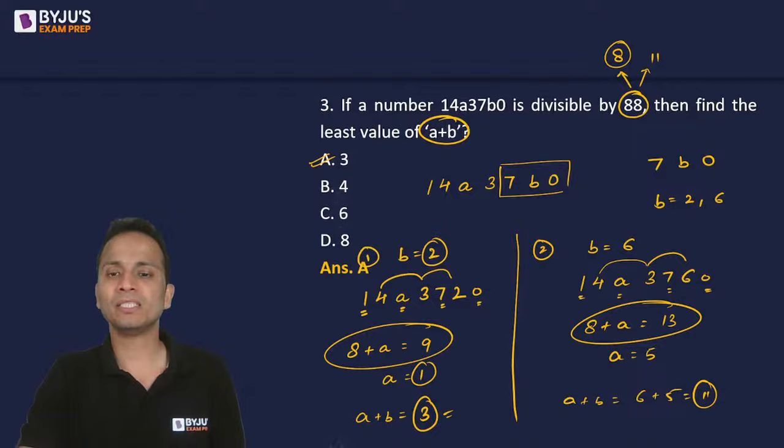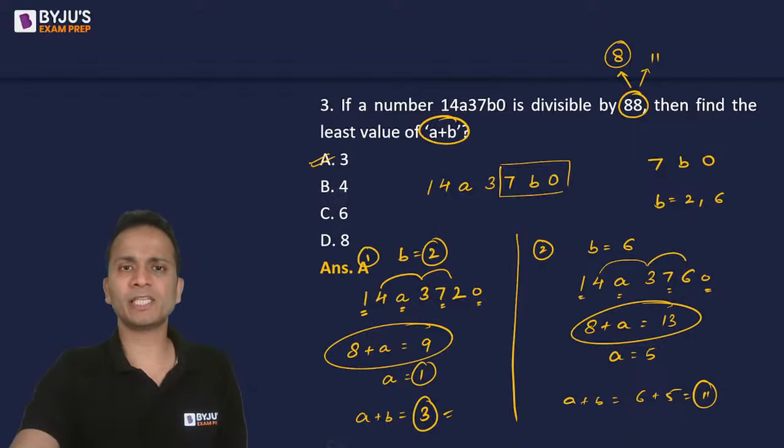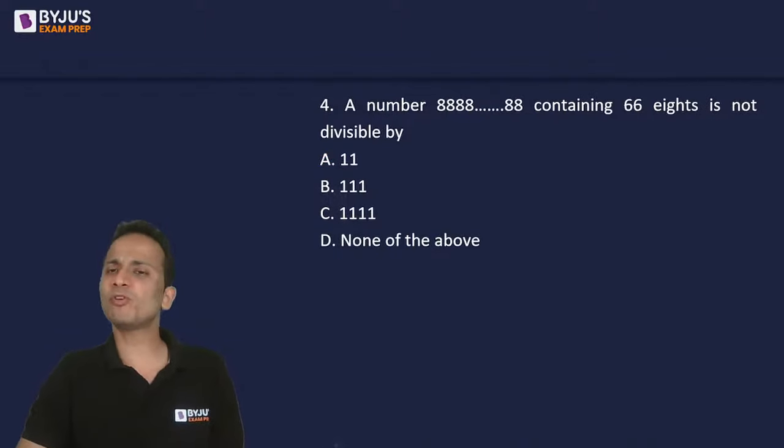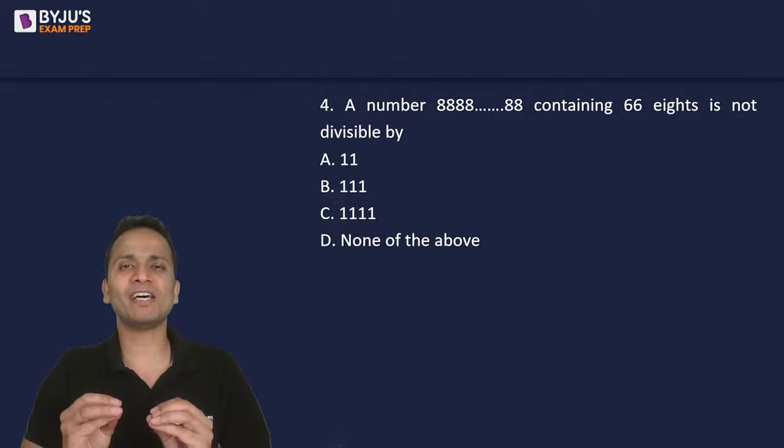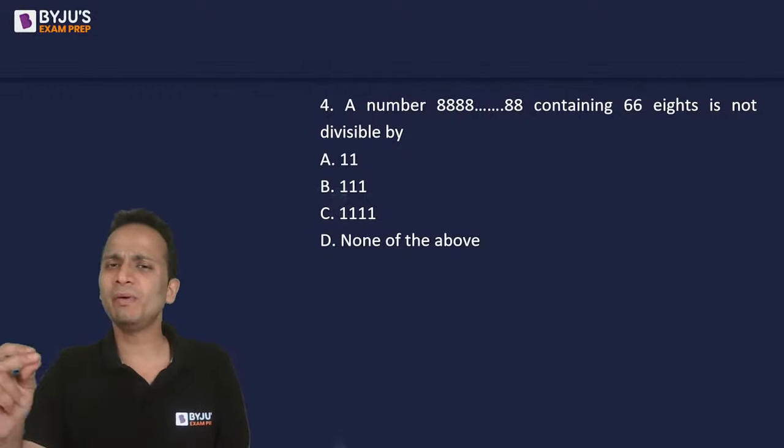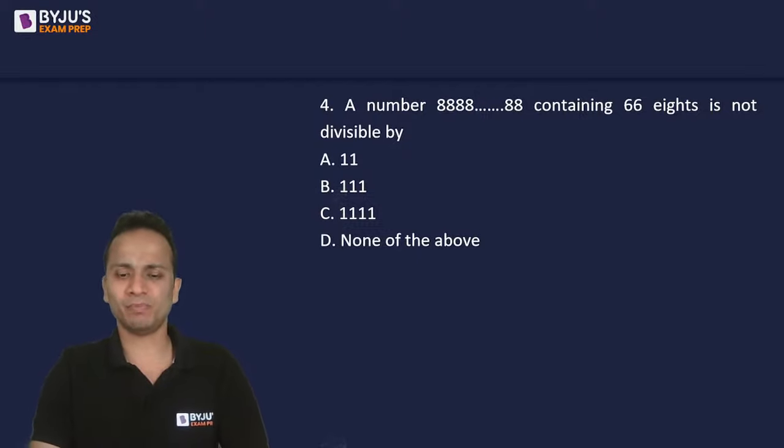All right, okay, let's quickly move on to question number 4. Question number 4 is a very easy question. So if you have done number systems, if you have done divisibility rules, you will be able to quickly give the answer of this question. You will be able to do it very easily. And even if someone knows basic division, the answer of this will come very easily.